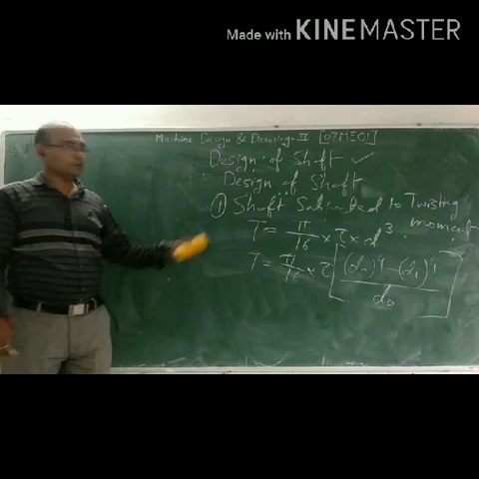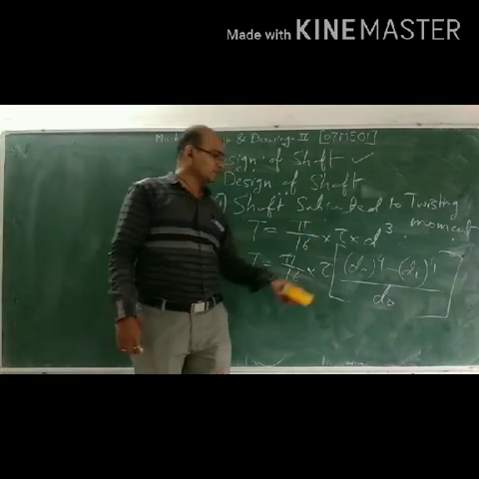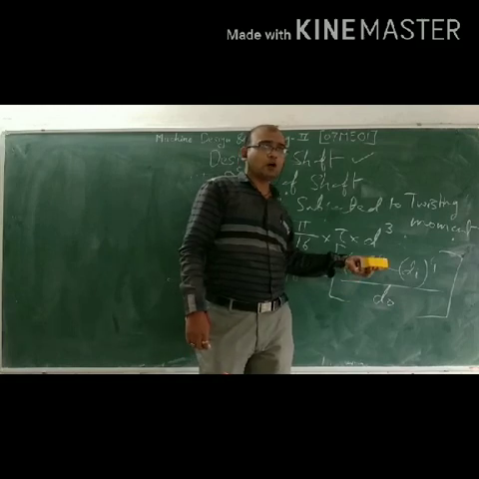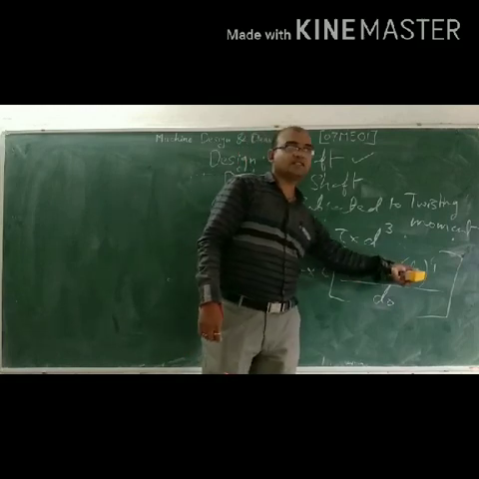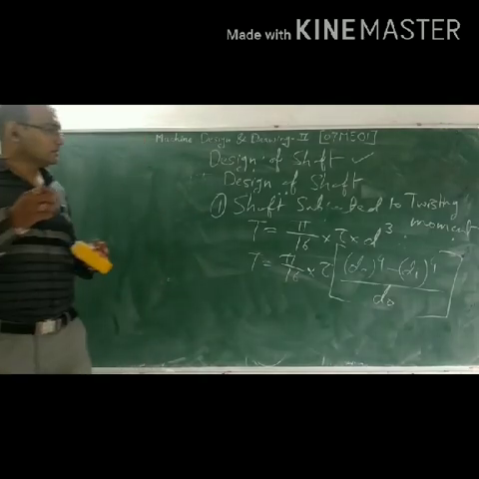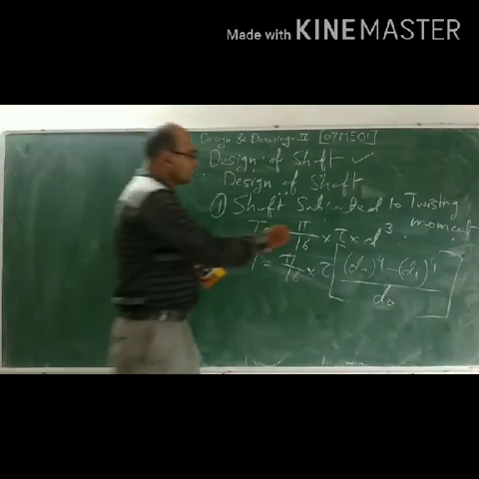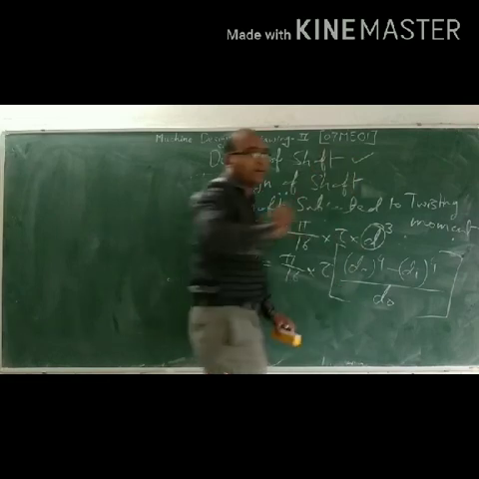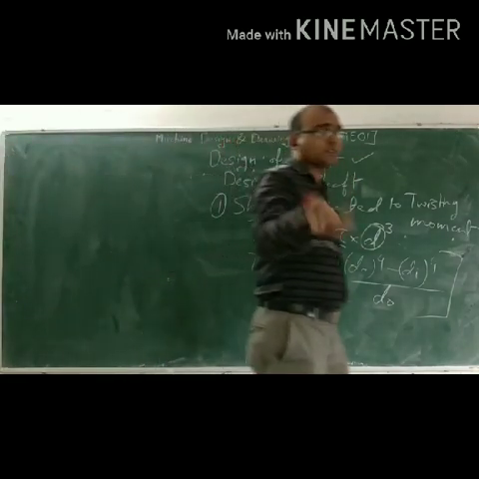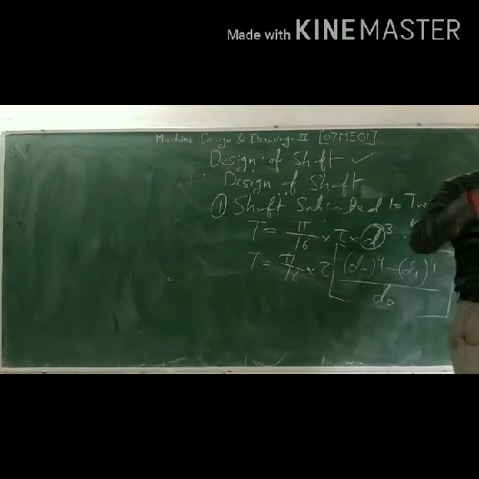You all know about tau. Tau is the shear stress, d is the diameter of the shaft, d_o is the outside diameter of the shaft, and d_i is the inside diameter of the shaft. Anytime we can calculate d, the diameter of the shaft, but it depends on the problem. Sometimes it's a solid shaft or sometimes a hollow shaft.